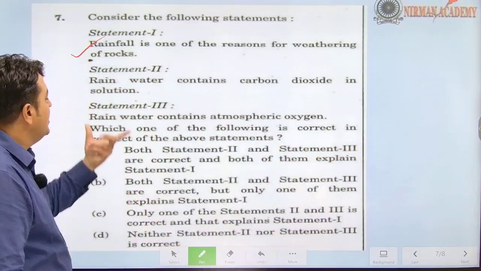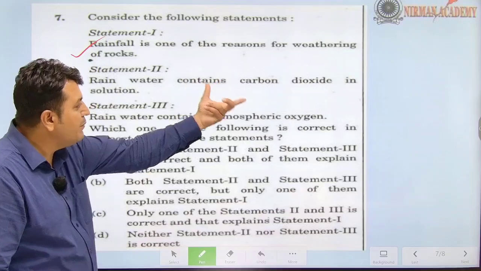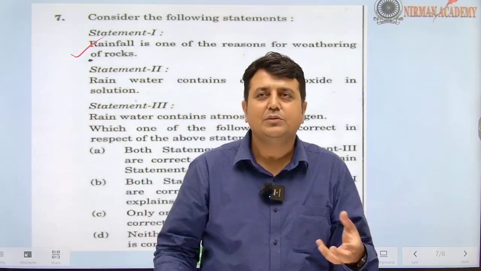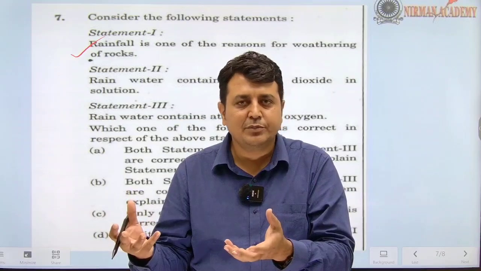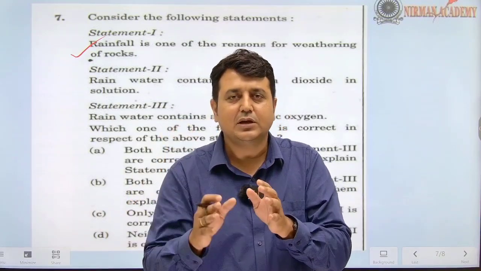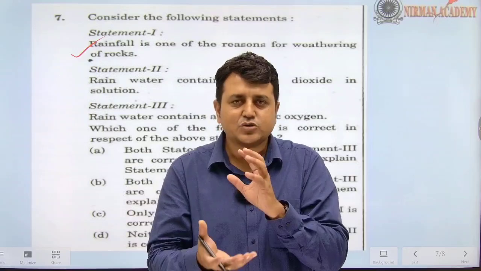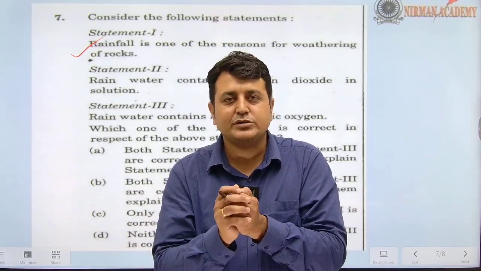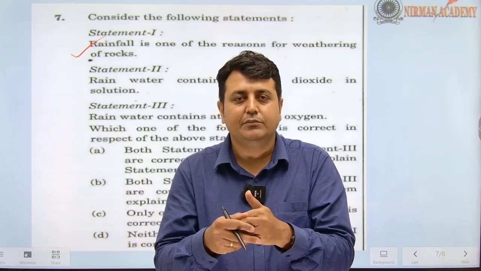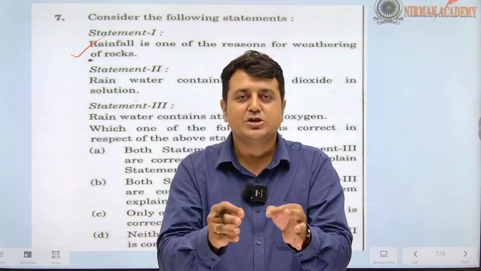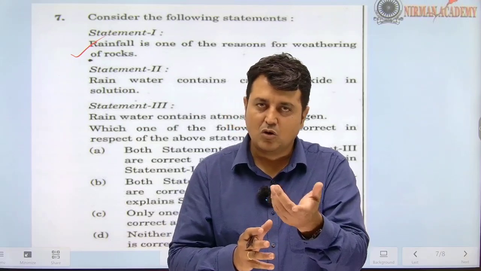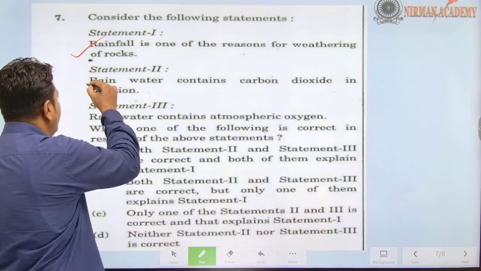Now, second: rainwater contains carbon dioxide in solution. Is it true? When rainwater comes, the air also has carbon dioxide, so it will mix in, right, or does it just slip past? Is that the case? No, it is going to mix with the carbon dioxide and have a reaction, and this reaction over a long time is of course going to have a weathering effect. Right? It's common sense. Yes, of course it is true.